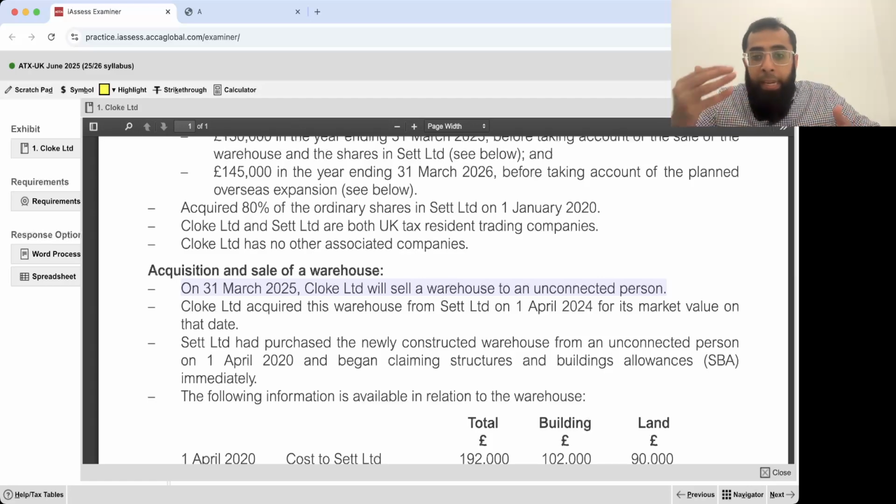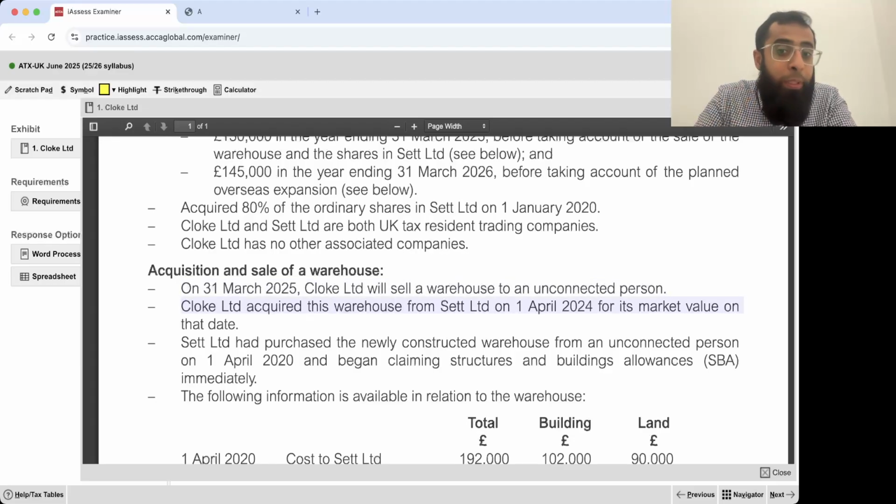Okay. See, we are reading the scenario. Cloak Limited acquired this warehouse, listen to it carefully, from Set Limited, its subsidiary, on 1st April 2025 for its market value on that date. That does not matter, because the transfer within a capital gains group is always at cost.